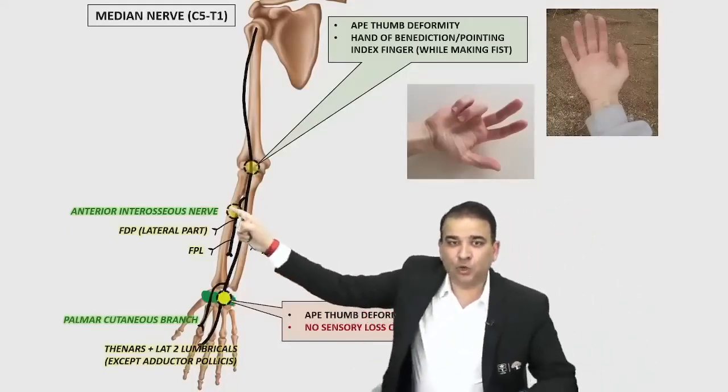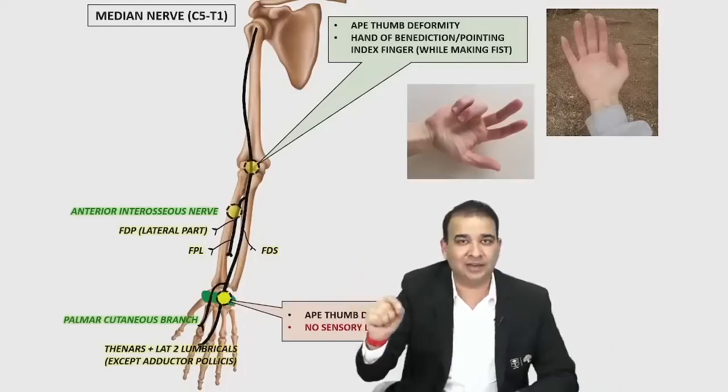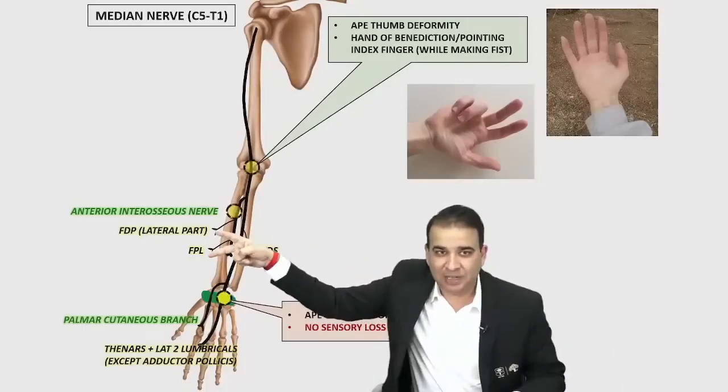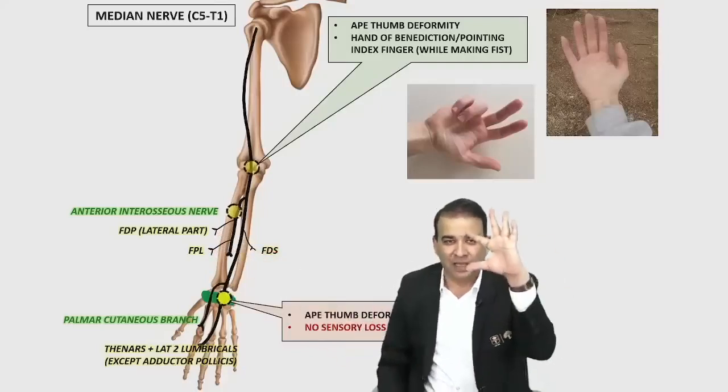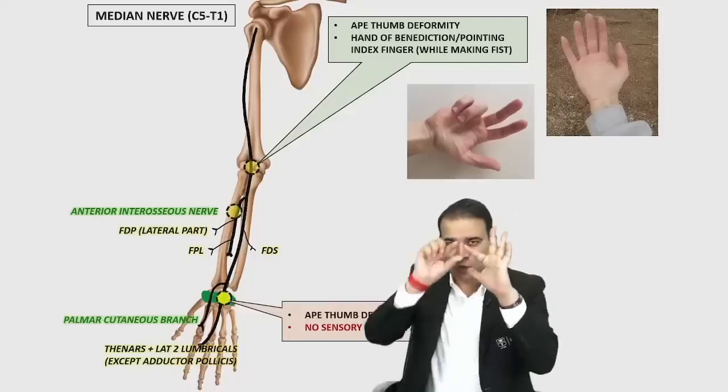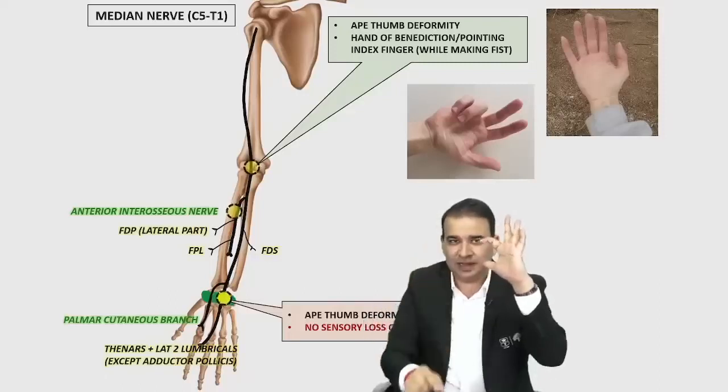If there is an isolated injury of the anterior interosseous nerve, guys, let's say only anterior interosseous nerve is injured here. So look at these two muscles, guys, FDP and flexor pollicis longus. Look at me. FDP, flexor digitorum profundus of index finger, not working. You cannot flex the distal interphalangeal joint of the index finger.